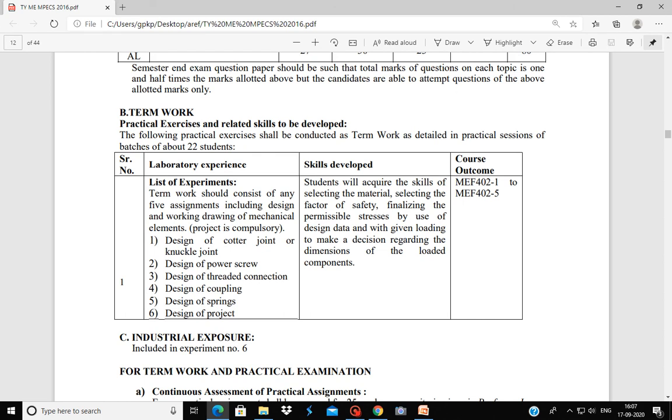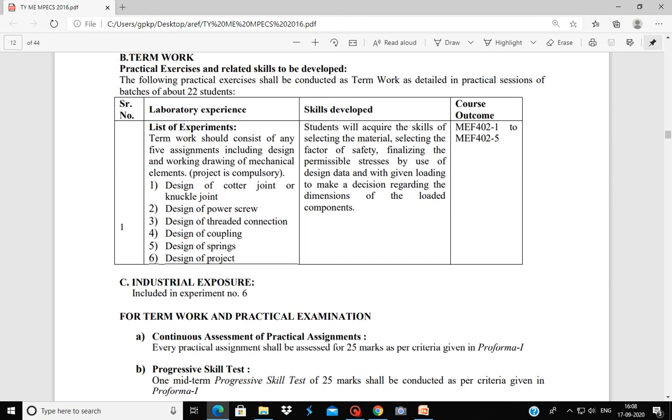So in this first experiment I will give you one design problem to design quarter joint, and you will be designing that quarter joint, and finally you will draw the assembly and part drawing of that quarter joint or a knuckle joint on sheet, and you will submit that sheet at the end of semester.